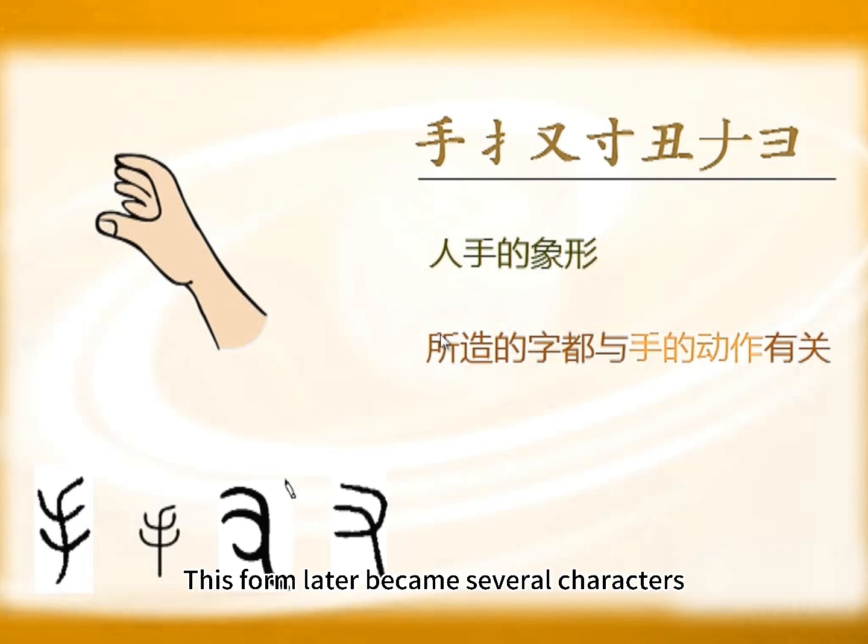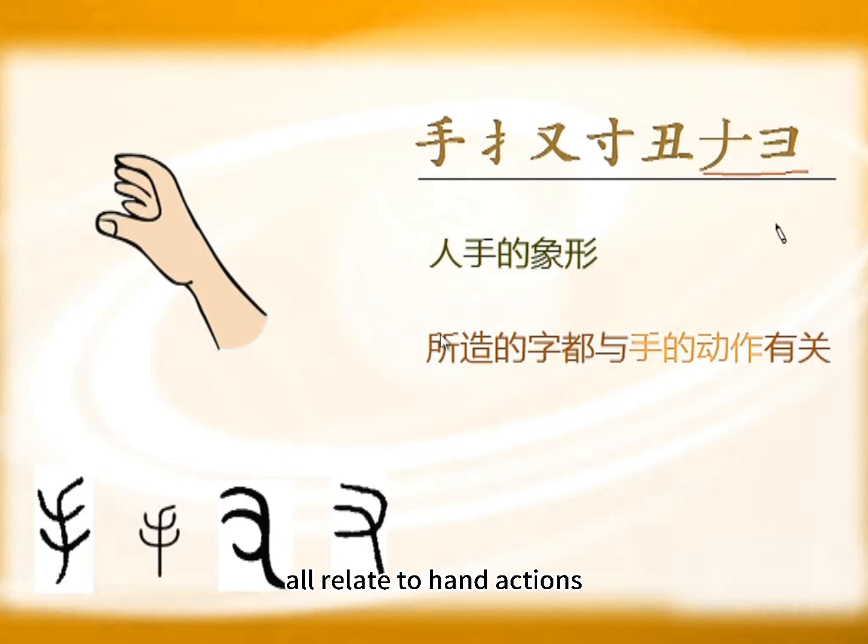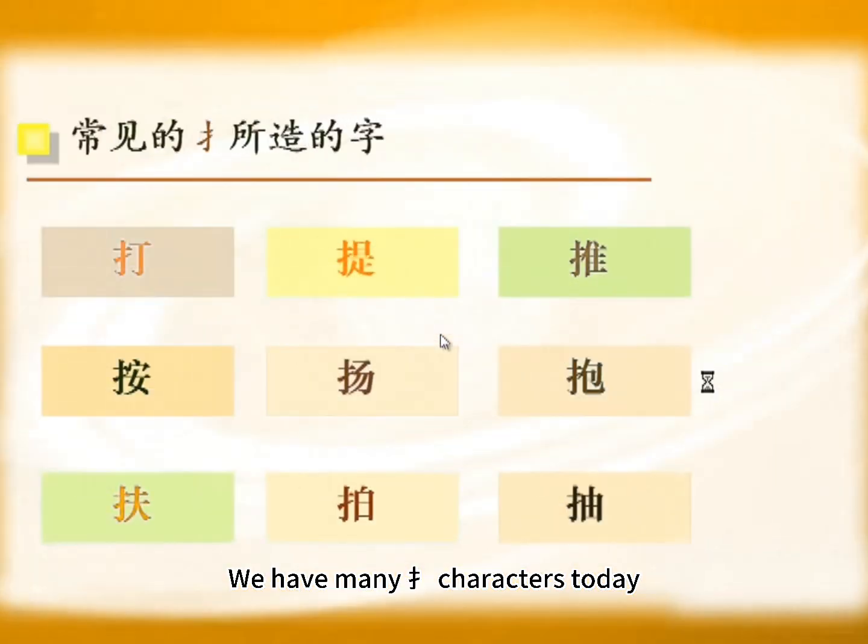This form later became several characters. Common ones are 手, 提, 右, 寸, and 丑, and these 2 forms. Characters created from 手 all relate to hand actions. The most frequent in characters is of course 提. We have many 提 characters today. Look at some common ones.